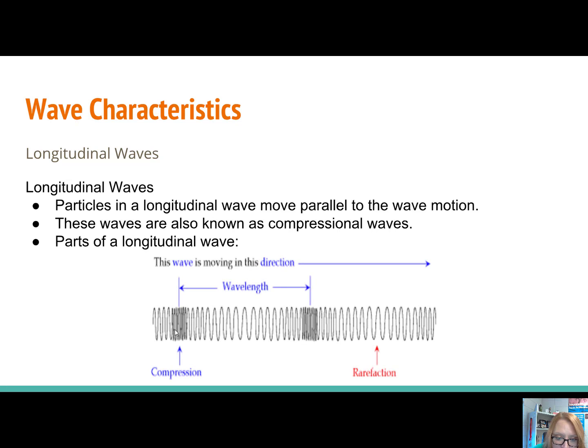In the parts of a longitudinal wave, we have compression, when the coils are really close together, and then we have rarefaction, when the coils are more spread apart. And the wavelength is when you go from compression to compression, or rarefaction to rarefaction.